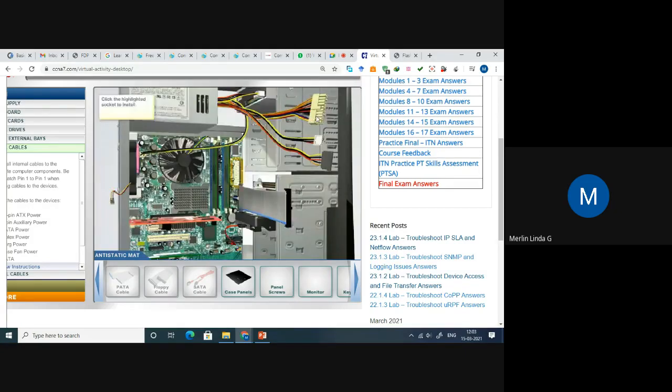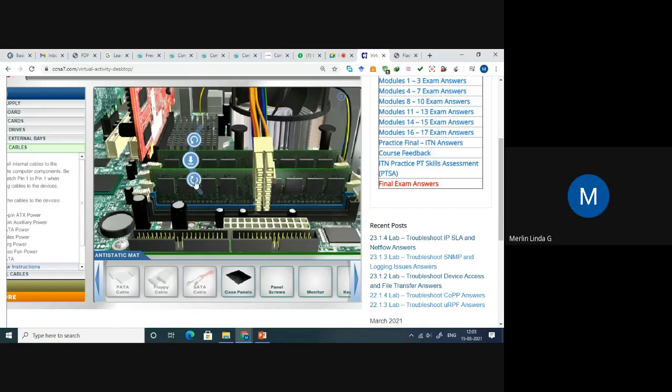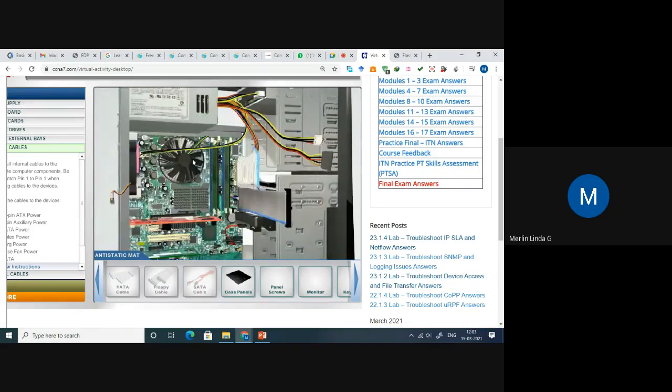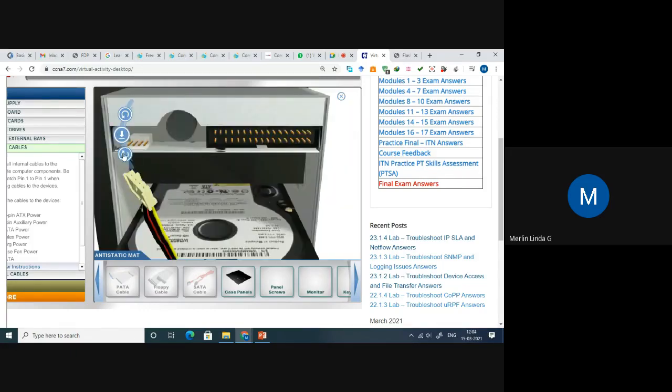We have some more switches here. Similarly, all the basic things I am doing here are to show you how to do that. You can see all the components easily here.